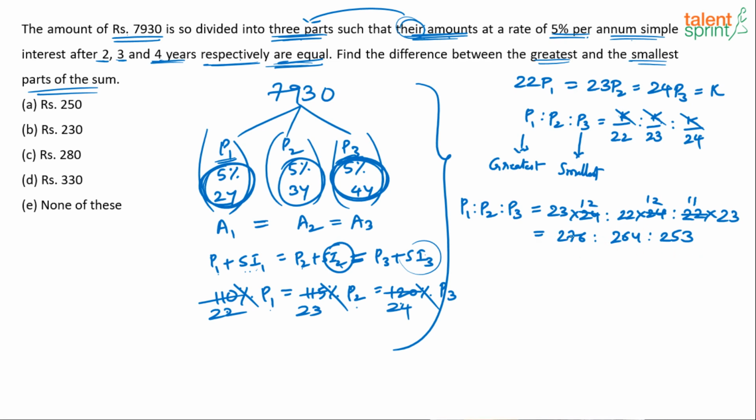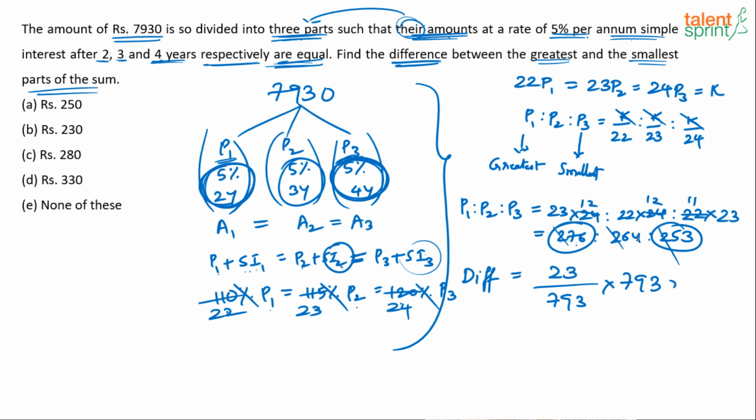Find the difference between the greatest and smallest. So greatest is 276 parts, smallest is 253 parts. What's the difference? 276 minus 253 is 23 parts. That's the difference. Divided by total number of parts. So what is the total number of parts? 200, 400, 600, then this is 130 plus 50, 180. So 780, 790, 793. Multiplied by total value, 7,930.